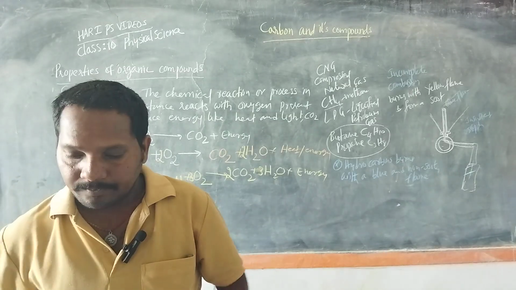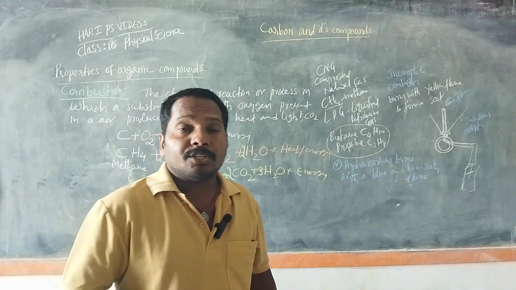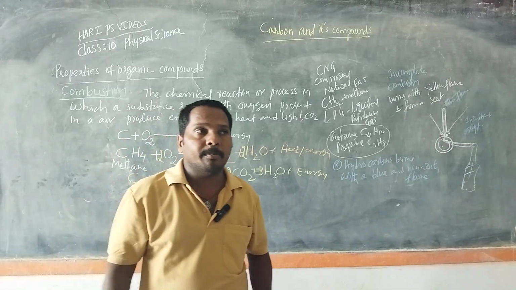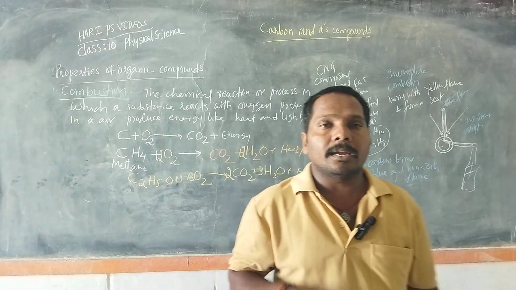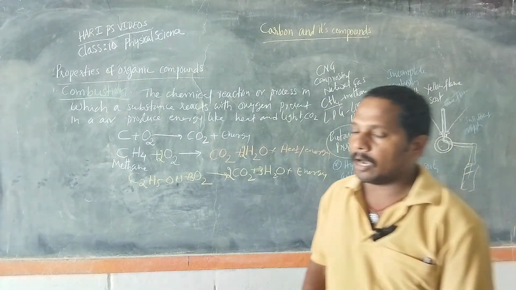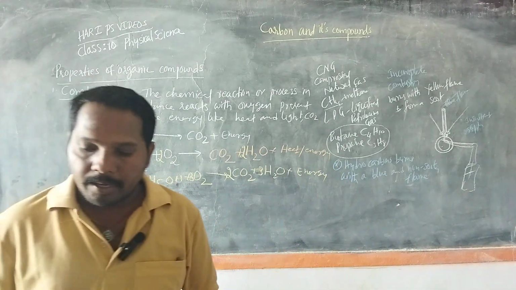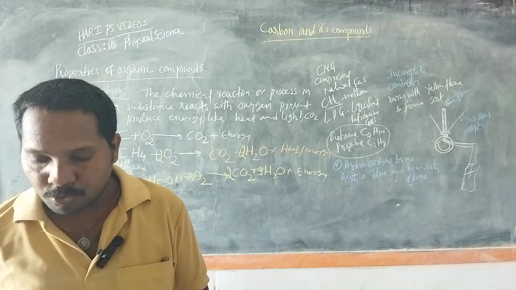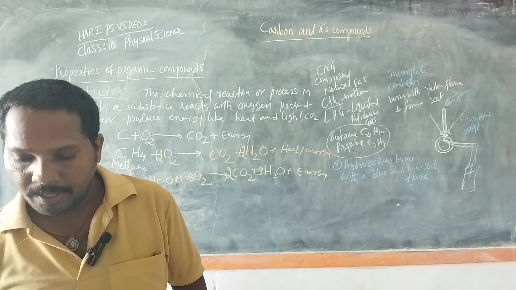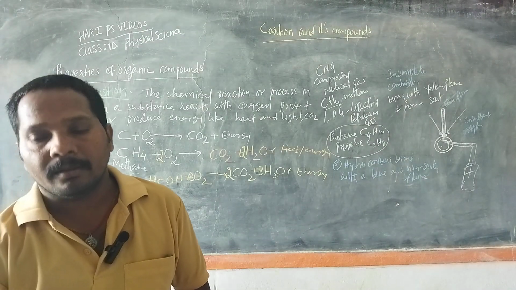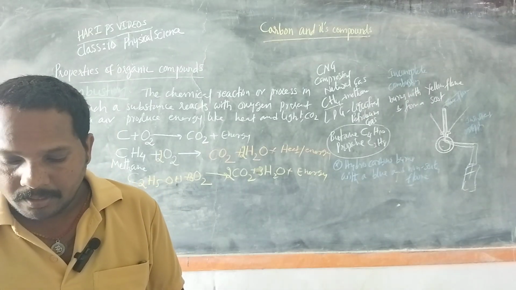Similarly, unsaturated hydrocarbons like alkenes and alkynes burn in air with a yellow and sooty flame. For example, ethene burns in air with a sooty flame, right?